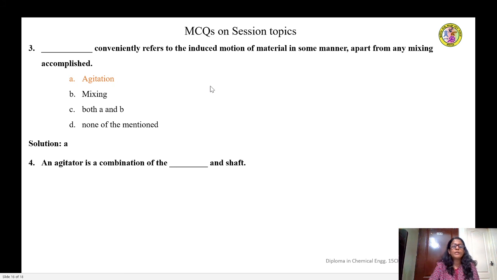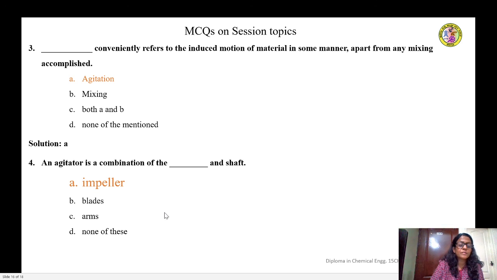An agitator is a combination of the dash and shaft. You all know that the right answer for this question is impeller, because the agitating mechanism is a combination of shaft and impeller. The impeller will be attached to the shaft, and it impels the liquid to create the required kind of motion to accomplish agitation or mixing. So the right answer is impeller.